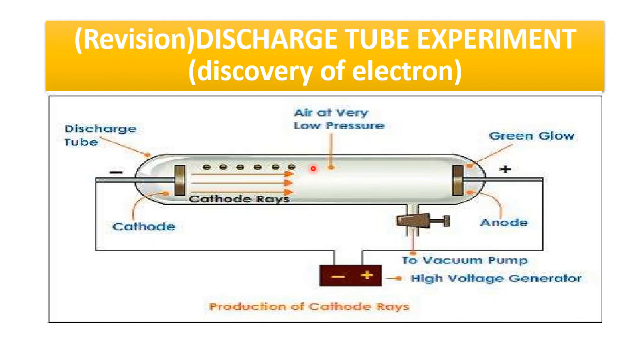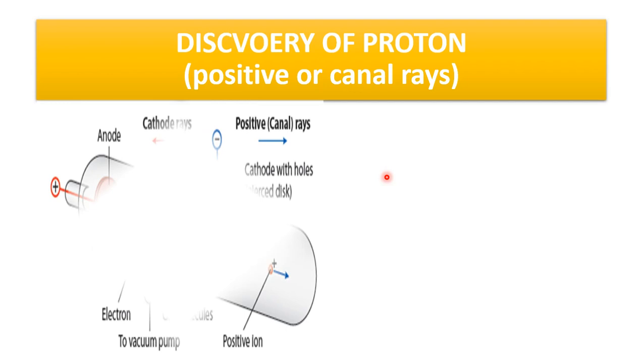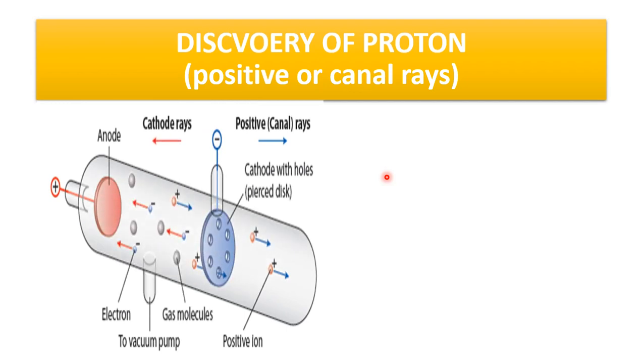Along with these rays, there was another type of rays coming from the opposite side of the cathode. To observe these rays, another scientist, Eugene Goldstein, observed another type of rays, which are called canal rays or positive rays. So this is all about the discovery of the proton.